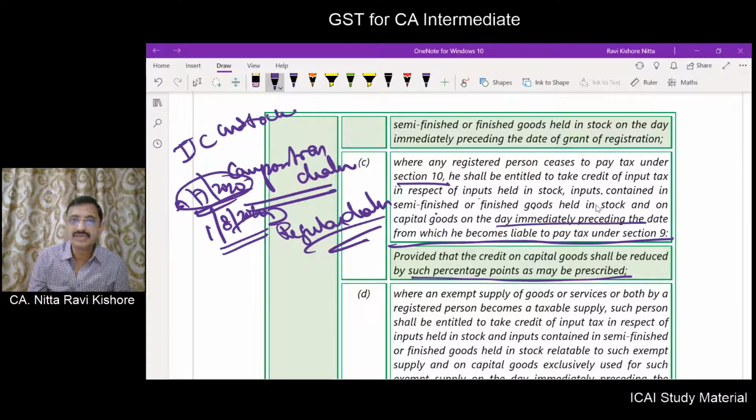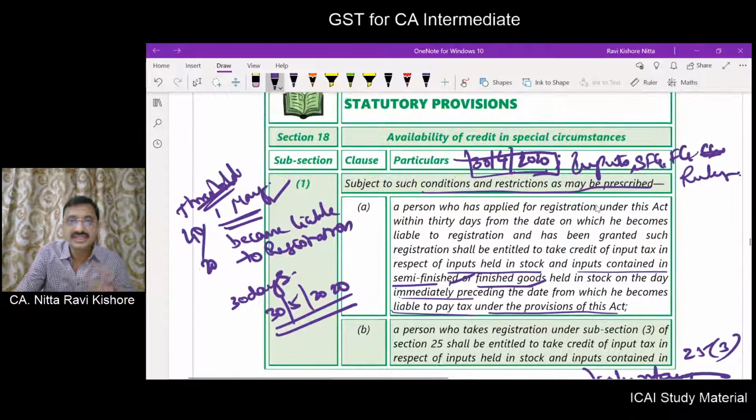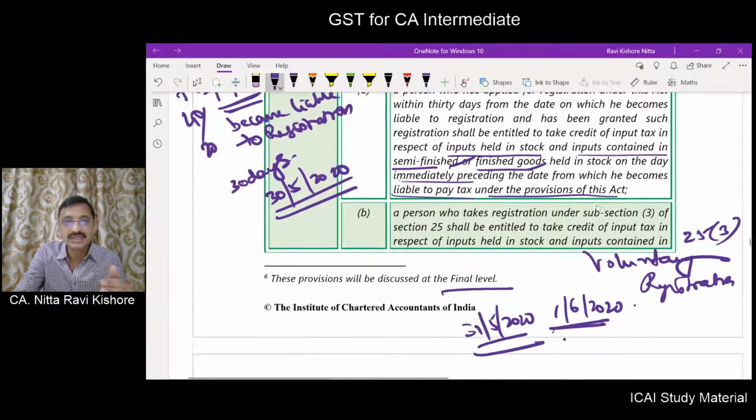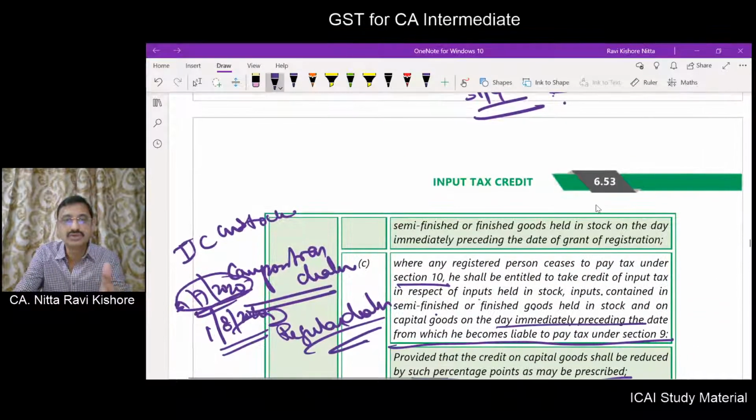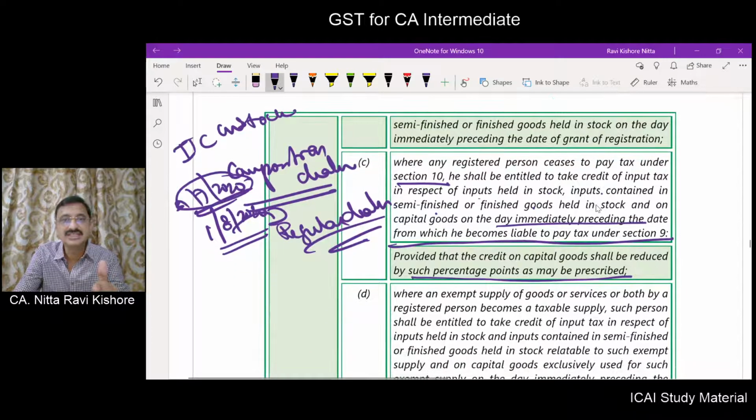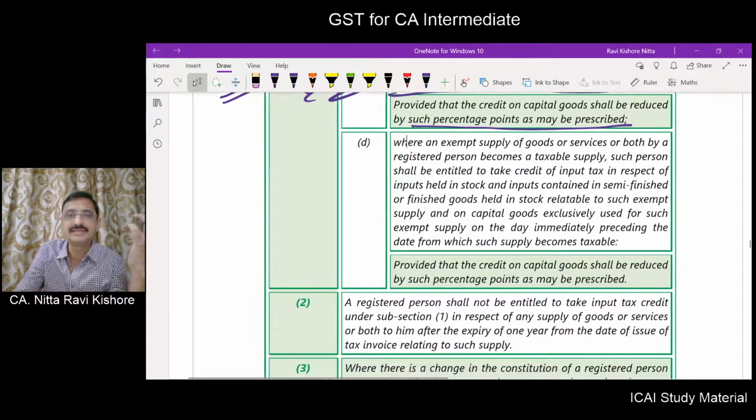So you are becoming a regular dealer from a composition dealer. So mind you, in points A and B, there was no mention of capital goods. But as far as C is concerned, there is a mention of capital goods, that in respect of capital goods, certain percentage points will be reduced and then taken.